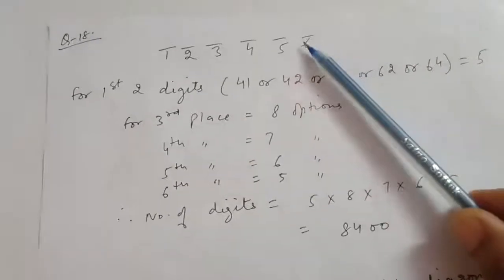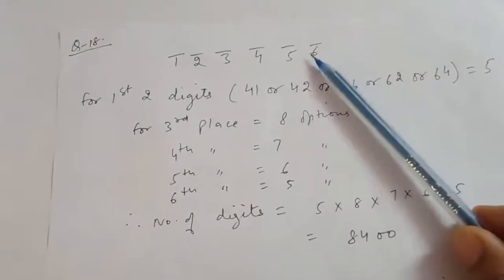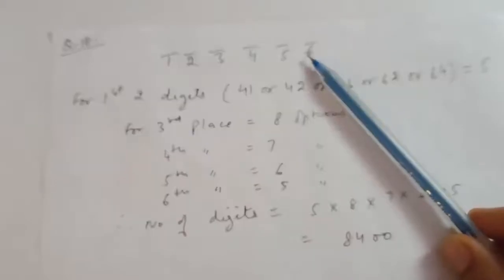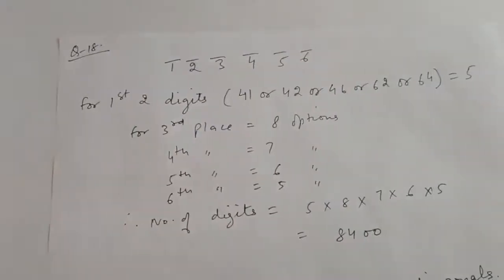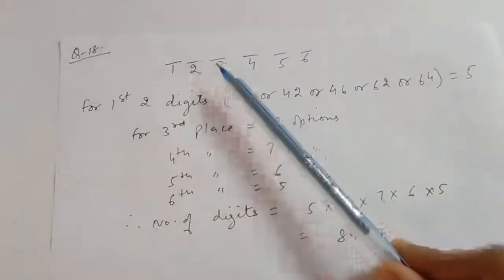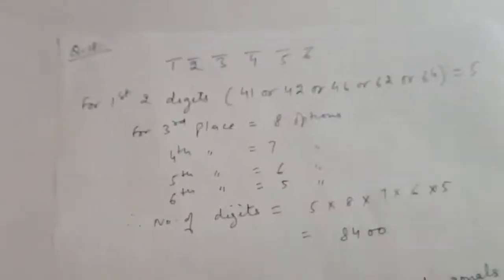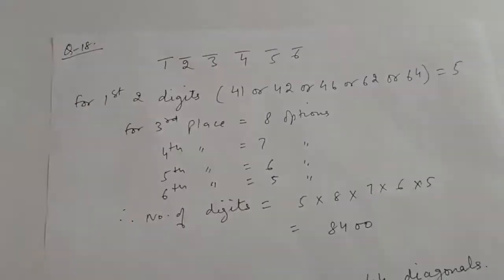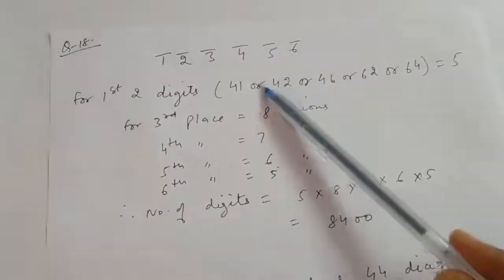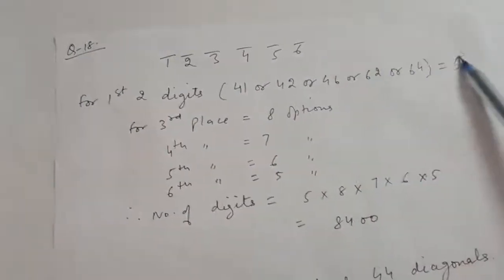We have to make 6 digit telephone numbers and no digit should repeat. It is given in the question. Now see, for the first 2 digits, it is given in the question only. Either it can be this or this or this or 62 or 64. That is, we have for the first 2 digits 1, 2, 3, 4, 5 options.